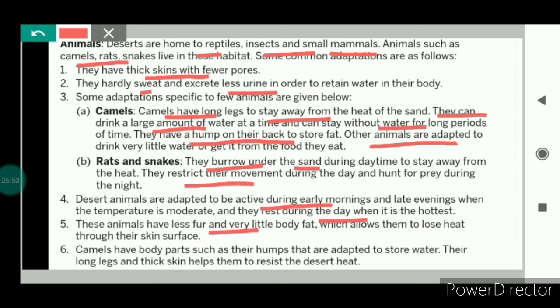And these animals have very little fur and very little body fat, which allows them to lose heat through their skin very easily. And we have studied the camels. They have body parts such as their humps that are adapted to store fat or store water. And their long legs and thick skin help them to resist the desert heat. That means their long legs keep them away from the heat of the sand.